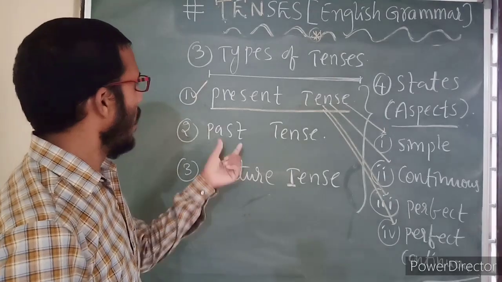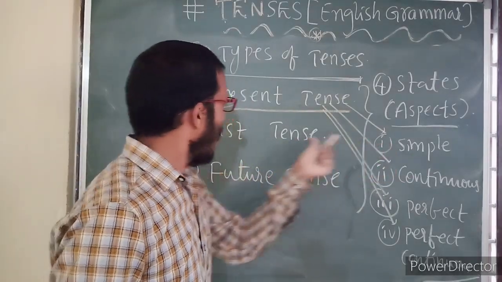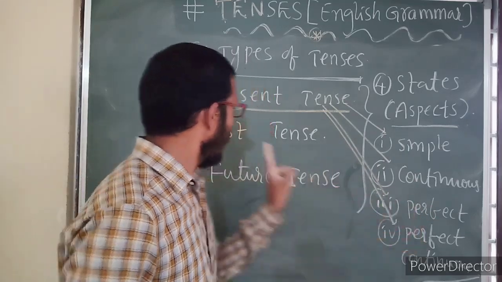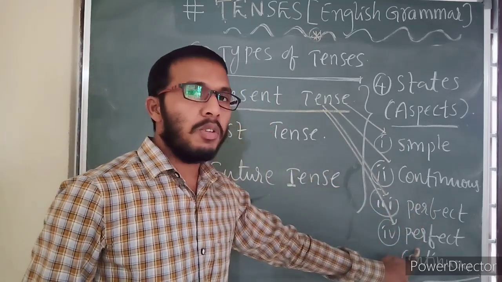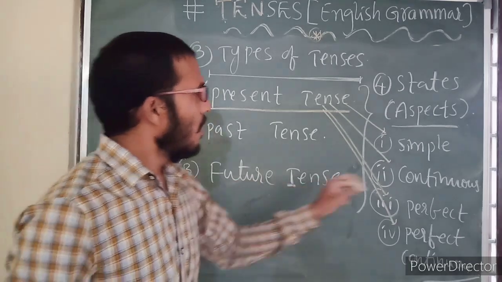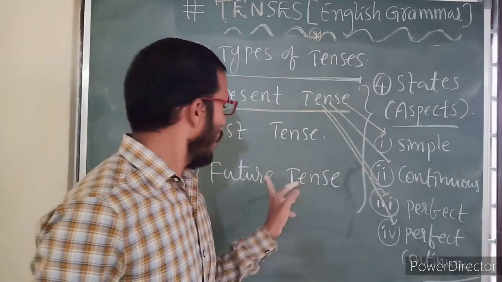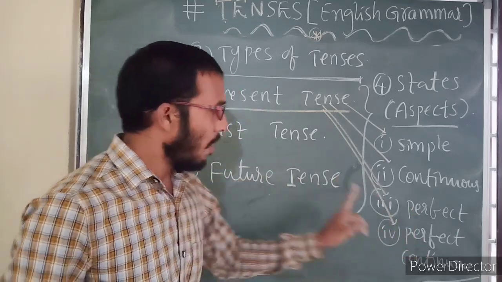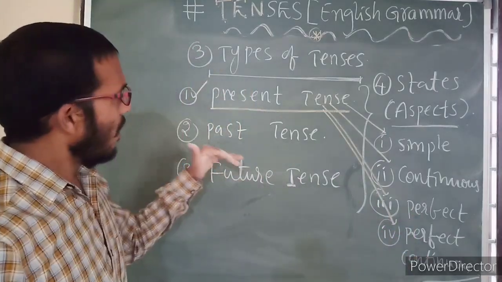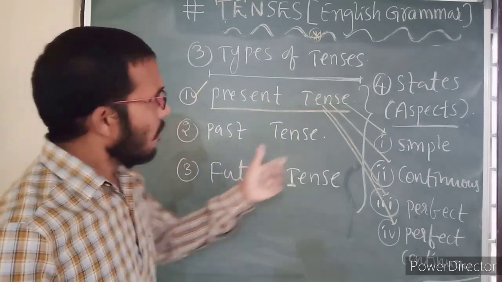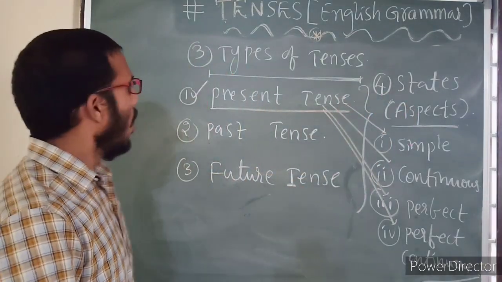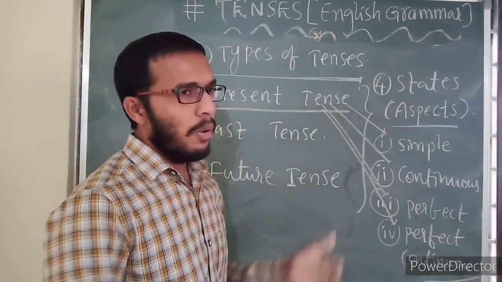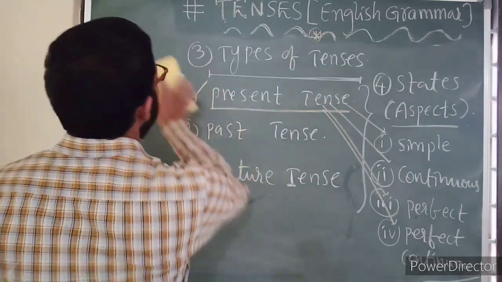Similarly for past tense: simple past tense, past continuous tense, past perfect tense, past perfect continuous tense. For future tense: simple future tense, future continuous tense, future perfect tense, future perfect continuous tense. Like this, each tense has four states or four aspects. Now we are going to learn present tense and describe its states right now.